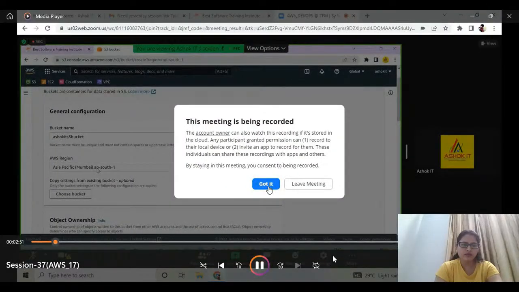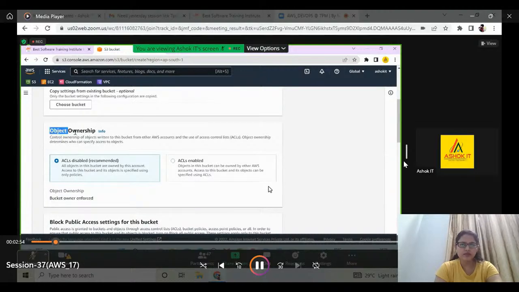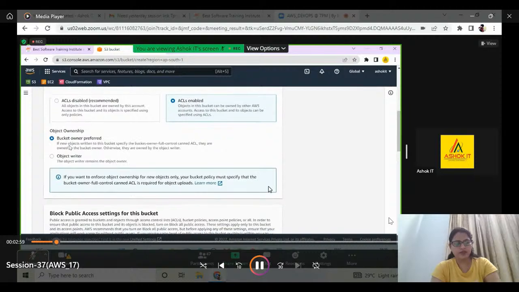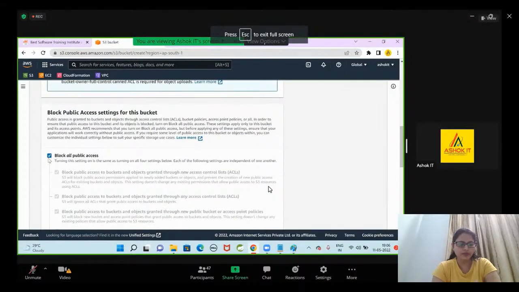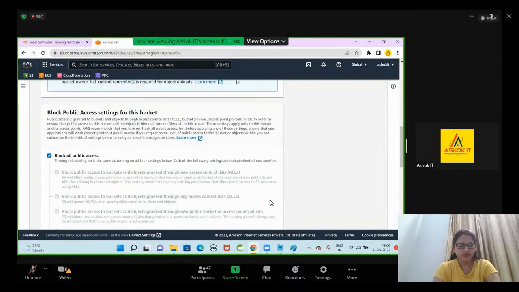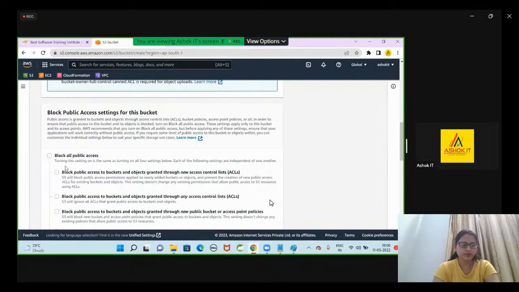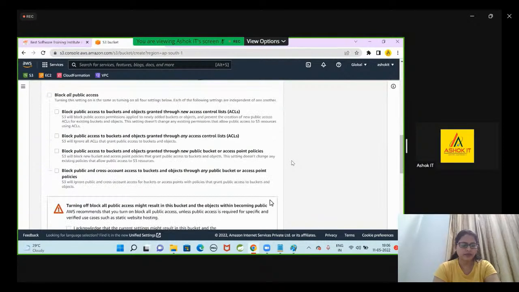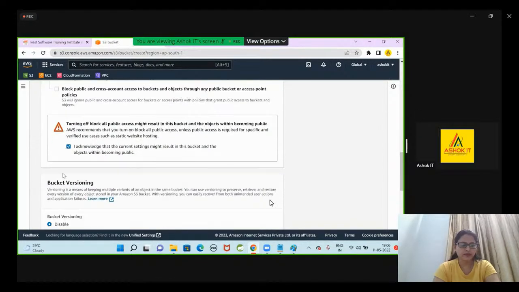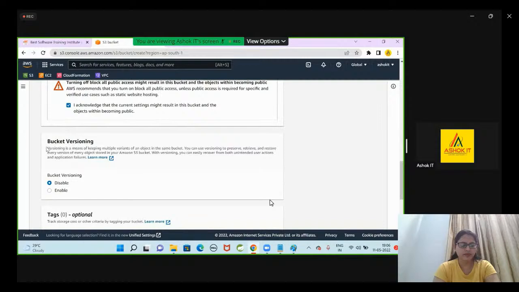So I'm selecting the Mumbai region, and for bucket object ownership, ACLs enabled (access control list), object ownership bucket owner preferred. Block all public access: if you don't change this checkbox, then by default it will be private, and other people cannot access it from outside. When I uncheck this checkbox, that means I am giving public access. Whenever you uncheck this checkbox, you need to agree to the acknowledgement. Here there is also a concept called bucket versioning.